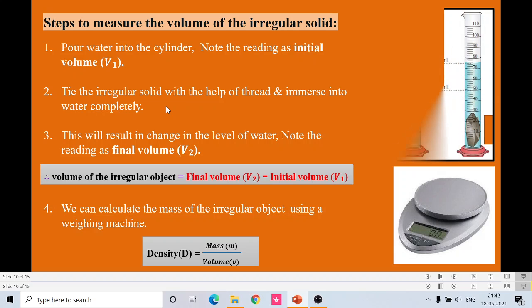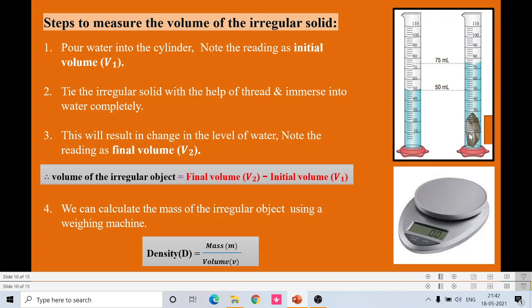So for example, you take an irregular solid, a stone of irregular size, and we are going to calculate the volume of this irregular stone. For that, we are going to pour some water into the measuring cylinder, and note down the reading as initial volume V1. So this is the initial volume, that is 50 ml, and thereafter we are going to tie the irregular solid with a thread, and immerse it into the water completely, and this time we note the reading from the measuring cylinder.